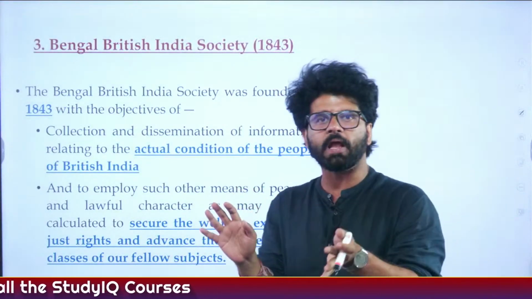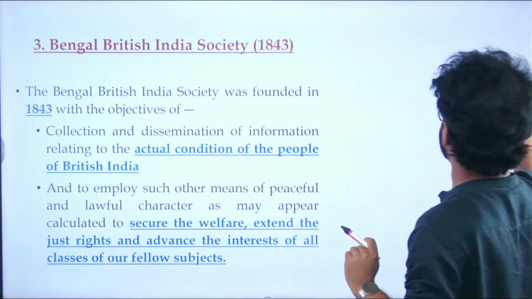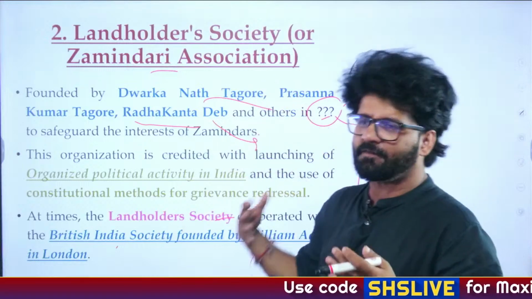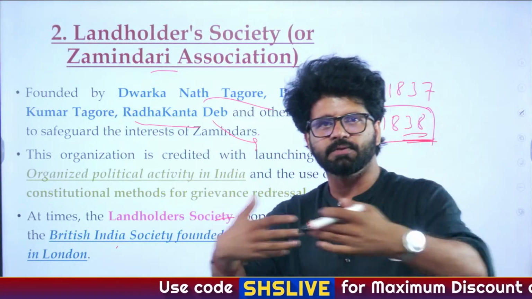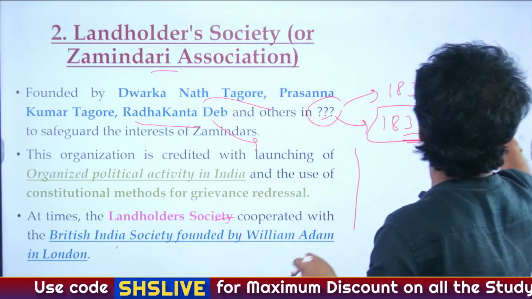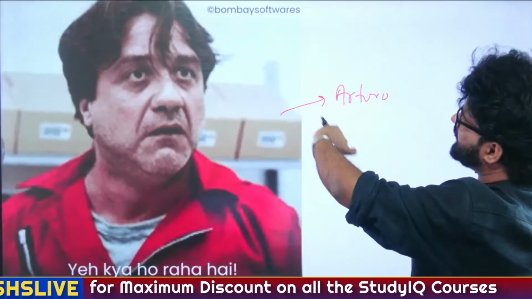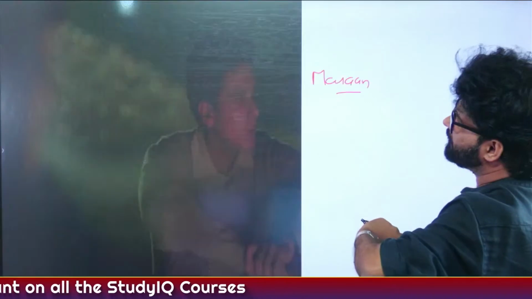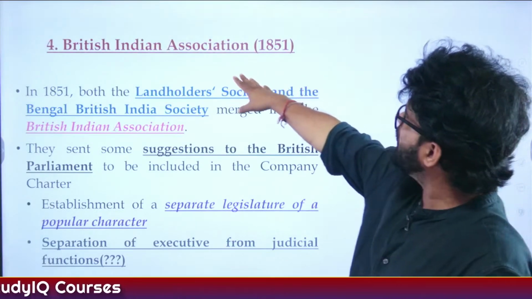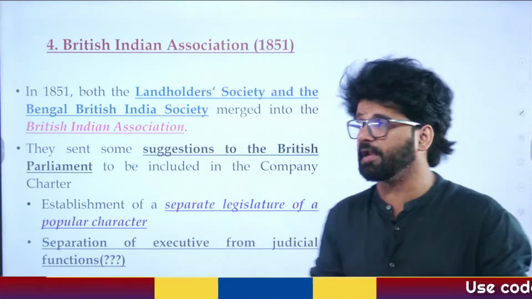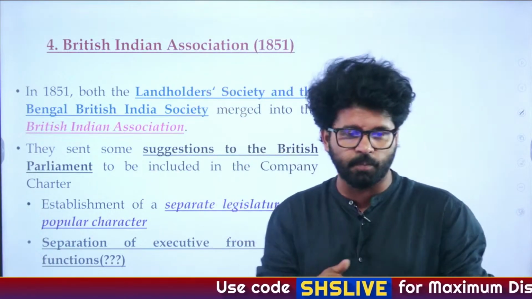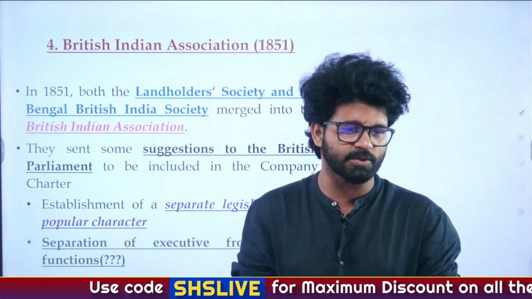And then what happened? This Landholders Association and British India Society already had a pact. They are very close to each other, two bodies, one soul. So they later decided, the Landholders Society and Bengal British India Society, to come together and form an organization. And this is a very, very important organization. Up until now, we have read about 4 organizations. This is the most important organization, exactly as Vastram is saying.